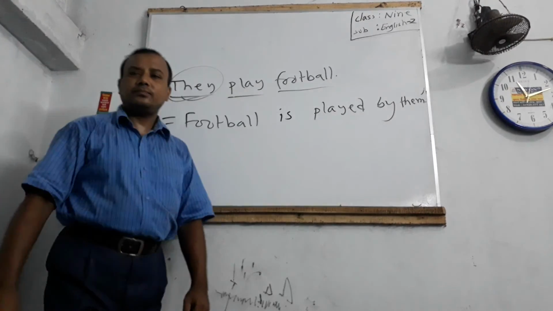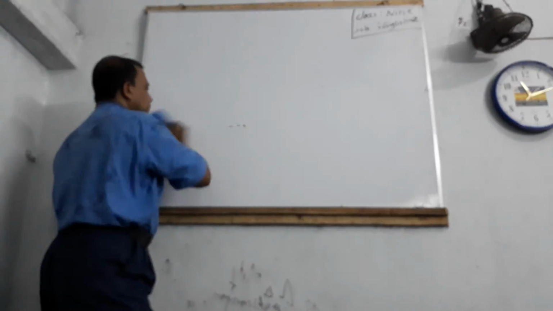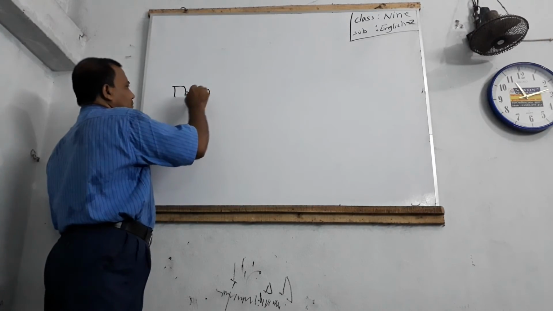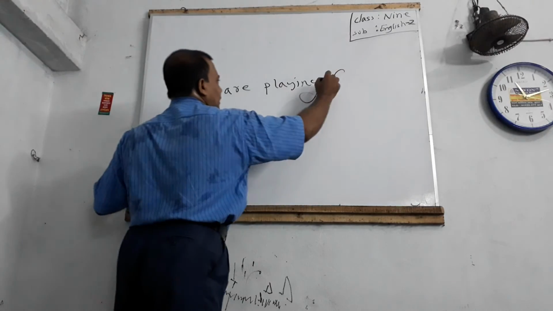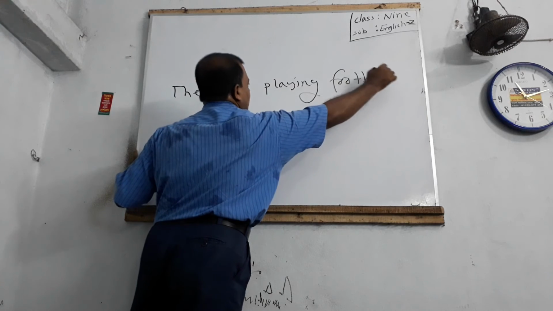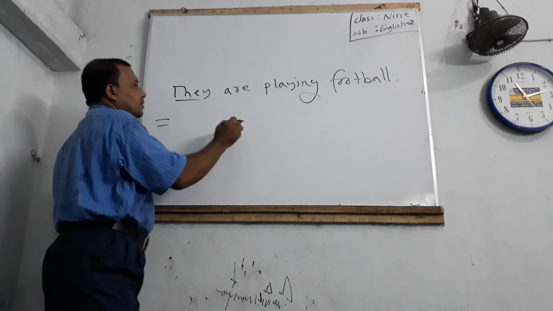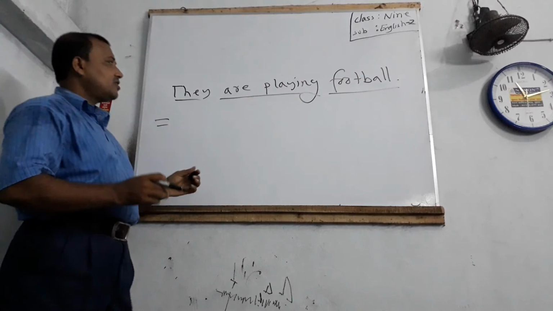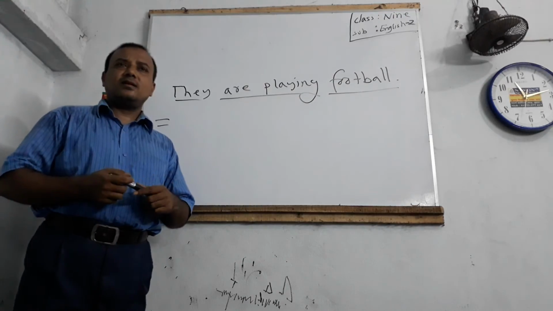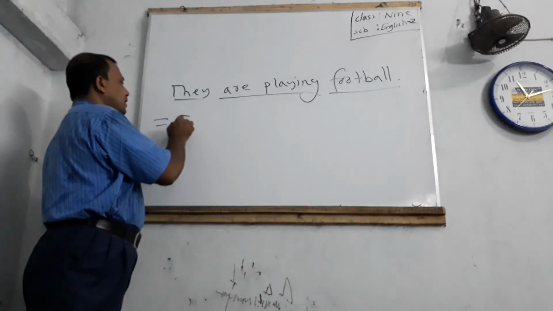In the same way, they are playing football. Dear students, they is the subject, are playing the verb, football the object. This sentence is present continuous tense. Now football becomes the subject.